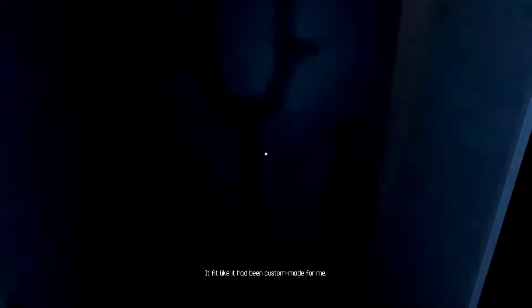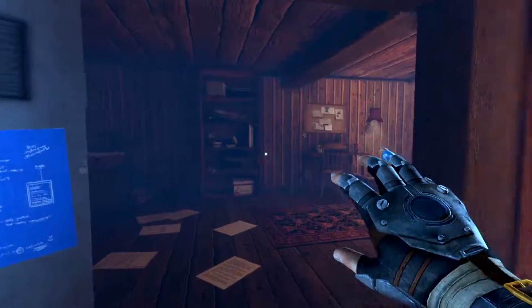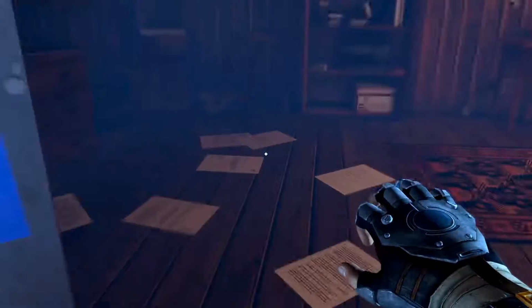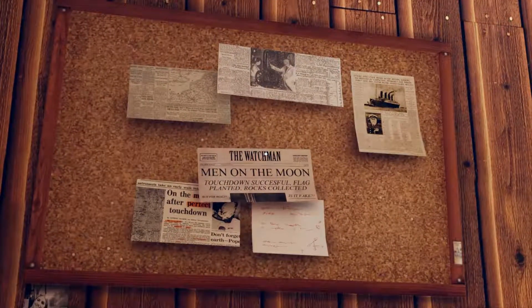I think if I was there, I think I would try that on as well. Look at that. We got this fly, steampunky thing. Are we wearing a Band-Aid? Is there a Band-Aid on our finger? Yeah, there's totally a Band-Aid on our finger. That's pretty funny. Men on the Moon. Perfect touchdown. This one looks like science and stuff. The Titanic was up there. Let's go up into the dark.